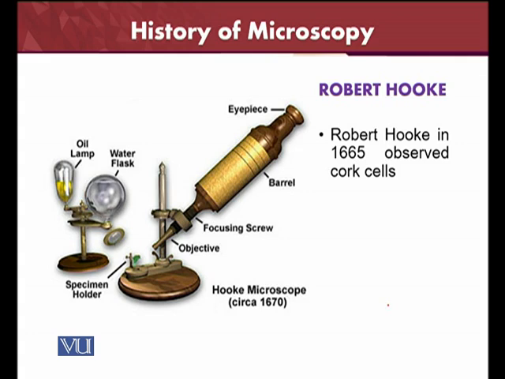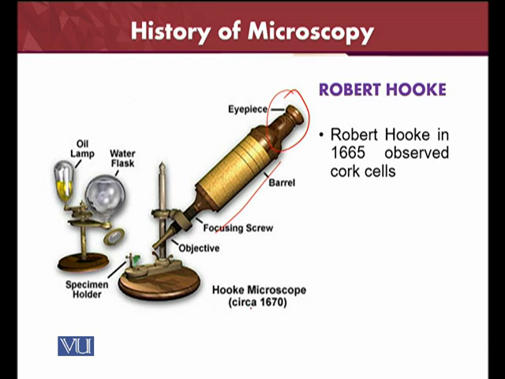He observed the cork cells, and different objects present inside the cork cell, through his own microscope. Here is the eyepiece; you can put your eyes here and see through the microscope. It also has the body, which nowadays is called the barrel, and the focusing screw. Similarly, the objective.